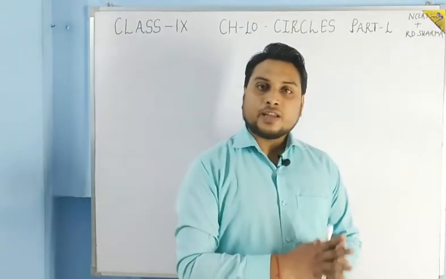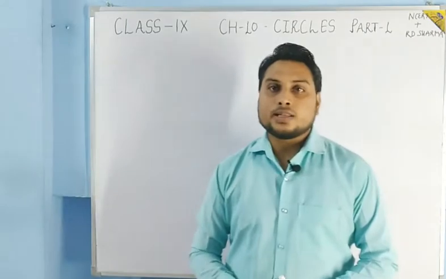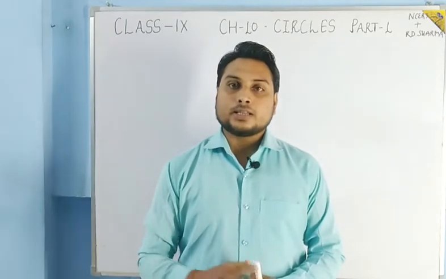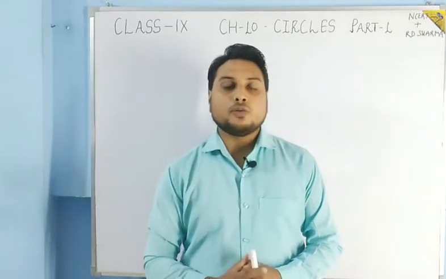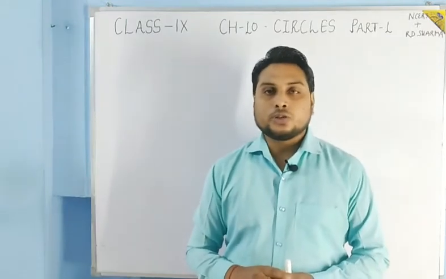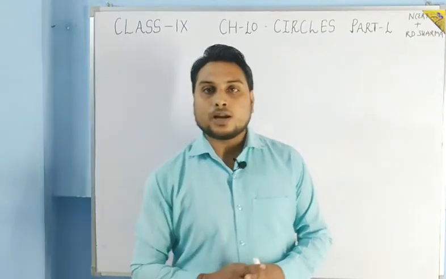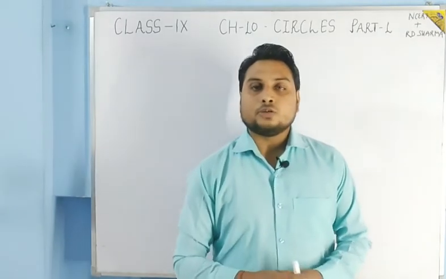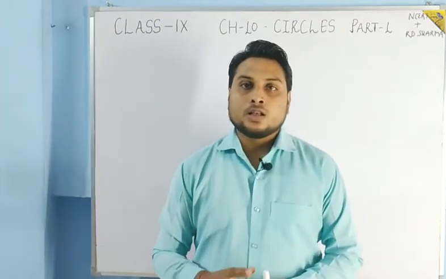Students, in the last part we just completed chapter 8, that is quadrilaterals, and after that we are going to start this chapter 10, circles. As I have told you earlier, students, chapter 9, areas of parallelogram and triangles, is now completely removed from your syllabus. Two chapters, chapter 5, introduction to Euclid's geometry, and chapter 9, areas of parallelogram and triangles, are now completely removed from your syllabus for this session 2020-21. That is why we are going to start chapter 10, circles.